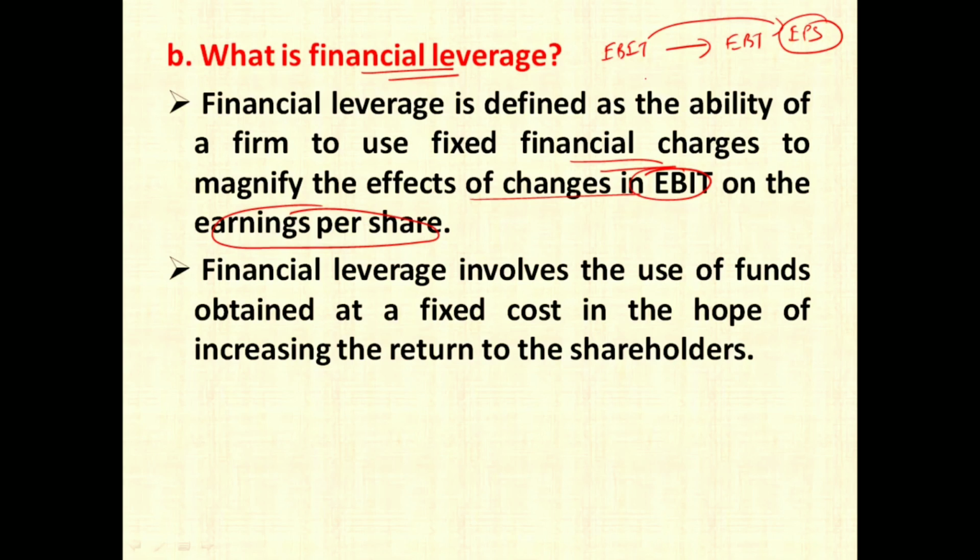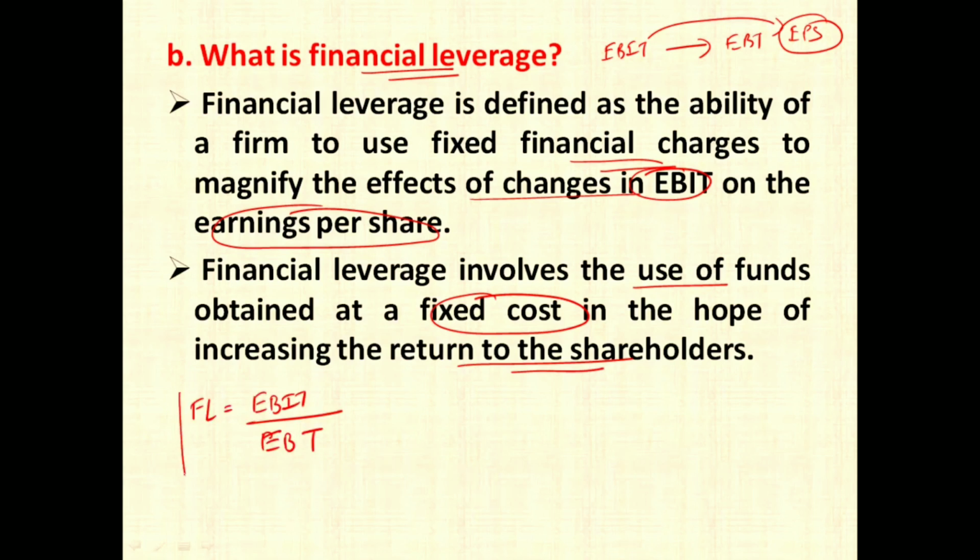Now financial leverage occurs because of some fixed financial costs which are there in your capital structure. It may include the cost of interest on debentures. Financial leverage involves the use of funds obtained at fixed cost in the hope of increasing the returns to the shareholders. So these are the 2 meanings of financial leverage.